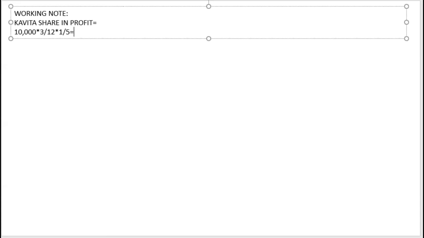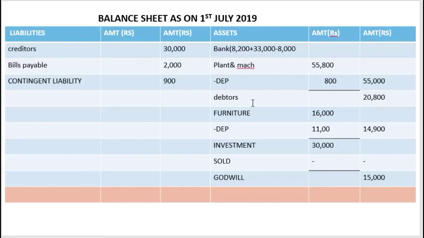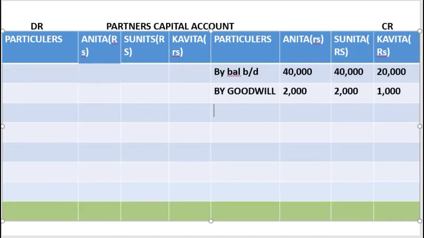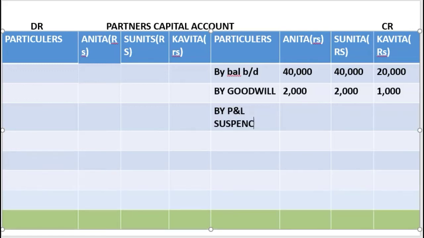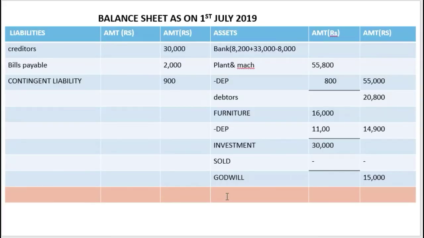So we get rupees 500. Now this will go in profit and loss suspense account, in partners capital account over here by profit and loss suspense account 500, and this will go in liability side, profit and loss suspense account 500.